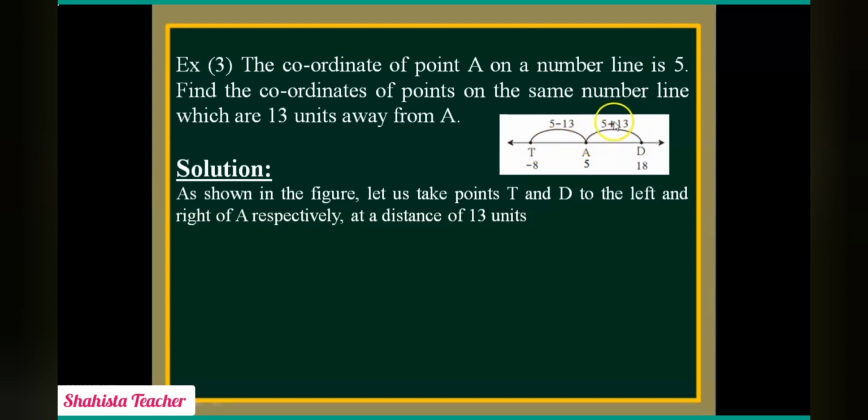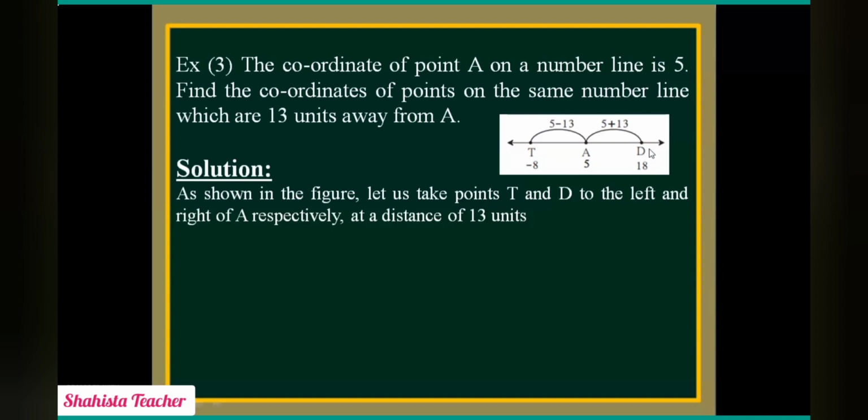So on the right hand side, 5 plus 13. Why? Because it says the points are 13 units away from A. So on the positive side, 13 units away from A, 5 plus 13 is 18. And the next point is 5 minus 13, which is minus 8. So for the right hand side, the coordinate of D is 18, and for the left hand side, the coordinate of T is minus 8. Is that clear?